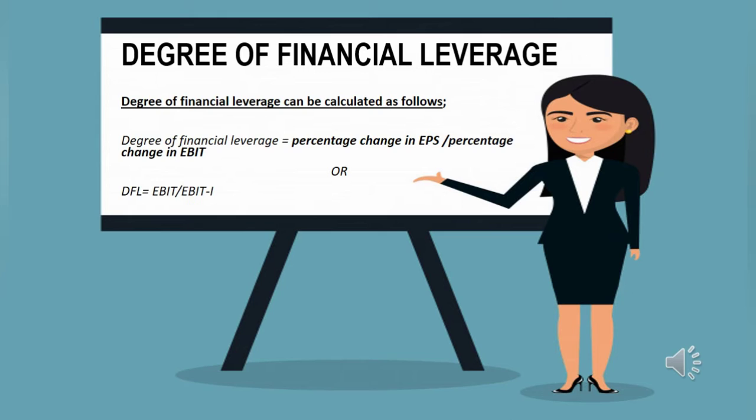The degree of financial leverage can be calculated using a formula, that is, degree of financial leverage is equal to the percentage change in EPS, earning per share, divided by the percentage change in EBIT, earning before interest and tax. Or it can be calculated using another formula, that is EBIT divided by EBIT minus I. EBIT means earning before interest and tax. I is interest.